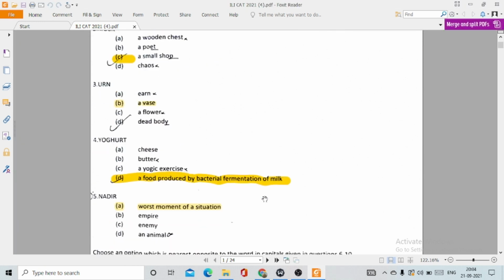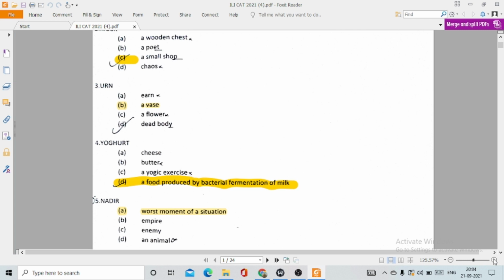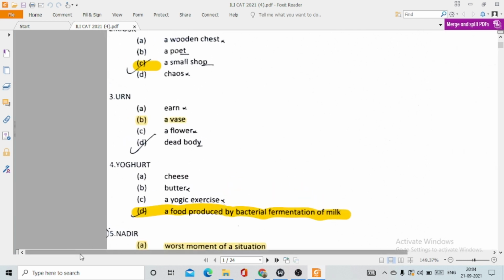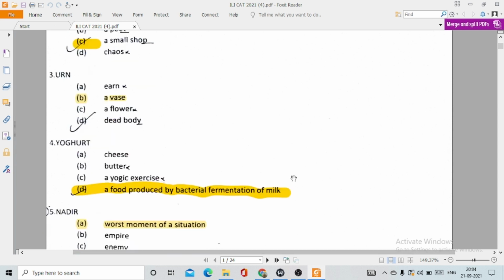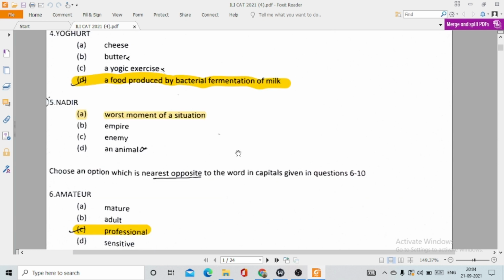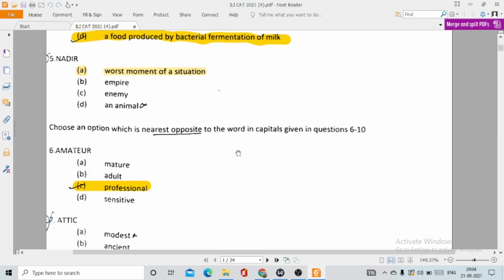Then fourth, yogurt. Yogurt means option D, a food produced by bacterial fermentation of milk. Let me enlarge it for you. Just a second. Yes. Then question number 5, nadir. It means option A, worst moment of a situation. Then question number 6, amateur.